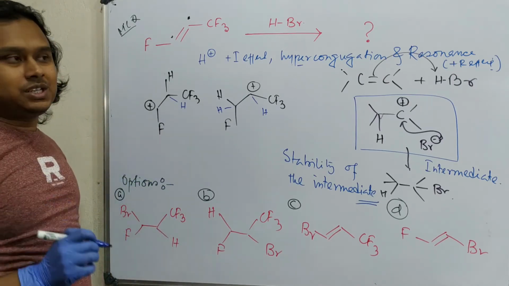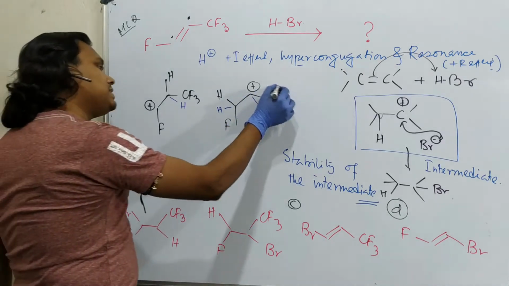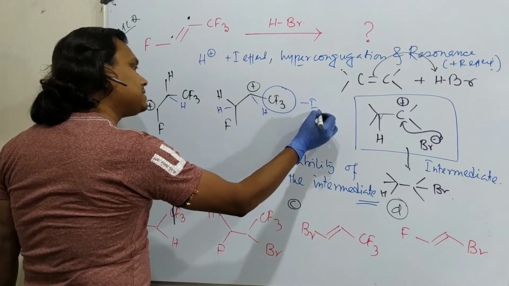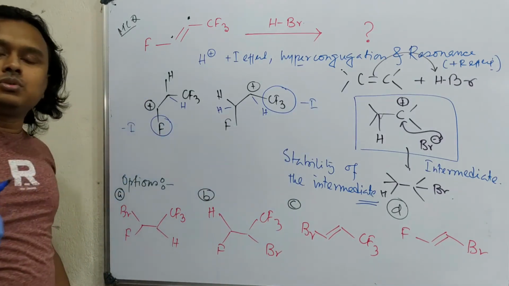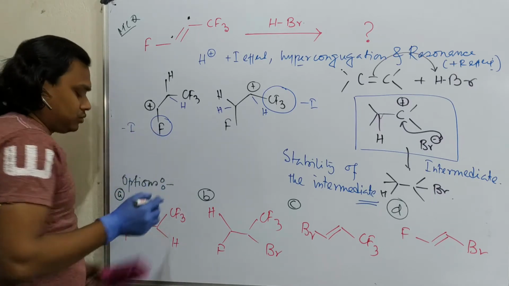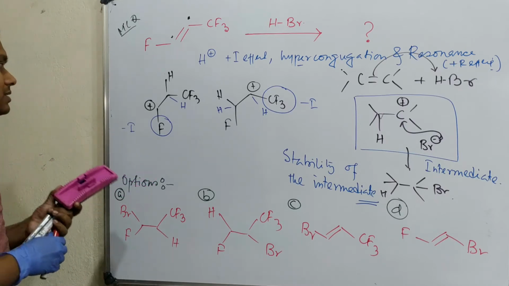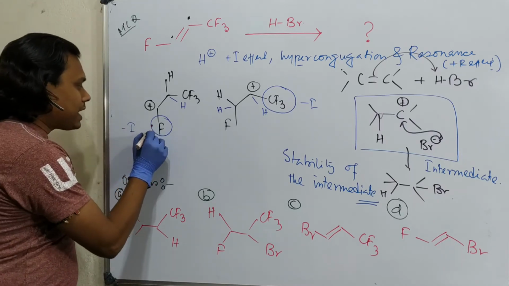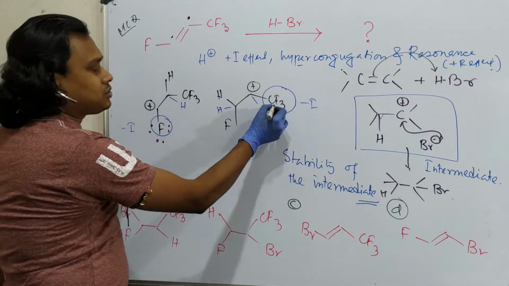Second, now the question is, with whom it is attached. In both cases, this is CF3, which has a minus I effect, and this F also has a minus I effect. So how do we come to a conclusion? For that purpose, you need to look at another factor. That is, this fluorine has three lone pairs. So what can happen?